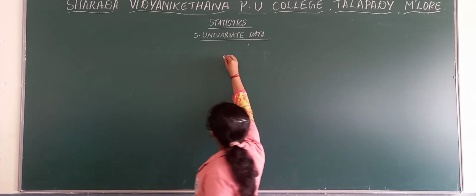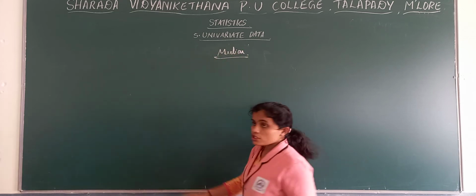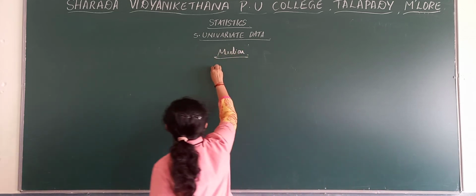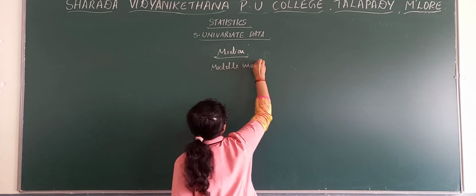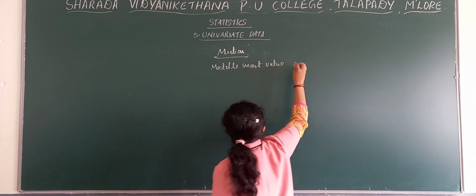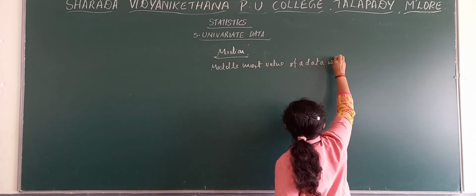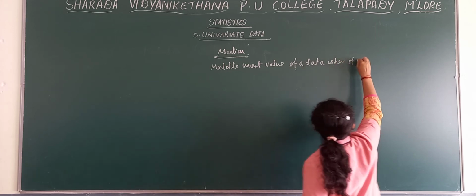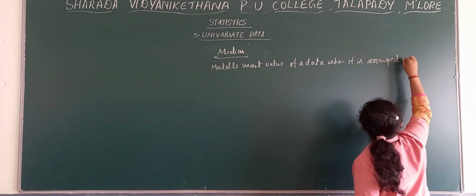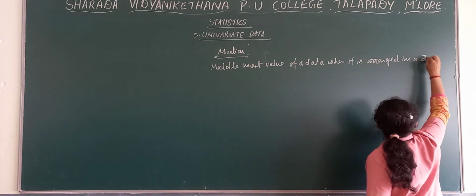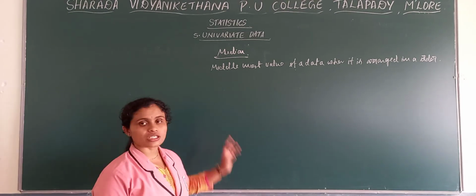Now the next topic, that is the next average, we have here median. So what is a median? Median is nothing but the middlemost value of a data when it is arranged in an order. We cannot say only middlemost value; it is the middlemost value when it is arranged in an order.